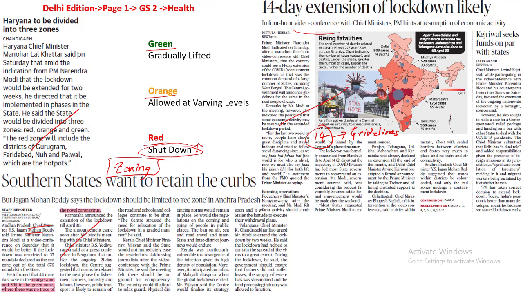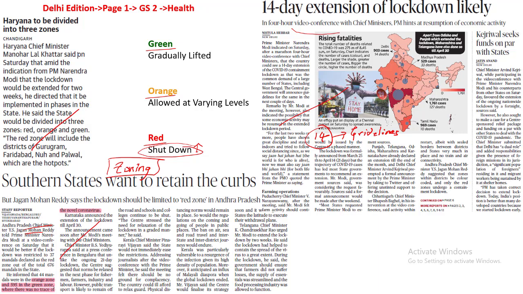What is being suggested by a few doctors or epidemiologists is that in case there is a red zone, there needs to be massive testing, tracing and isolating of the individuals who have been infected by this disease. So what happens in this region? Complete shutdown or they are in isolation.